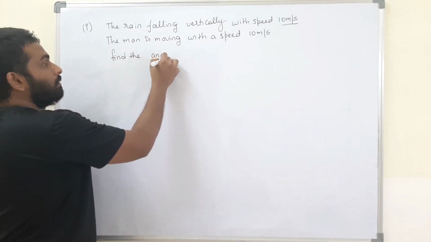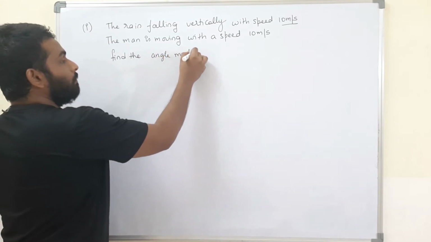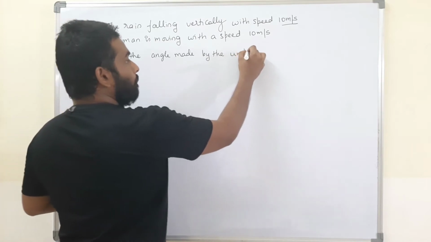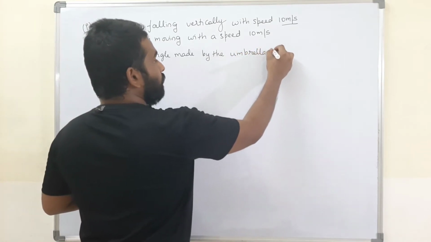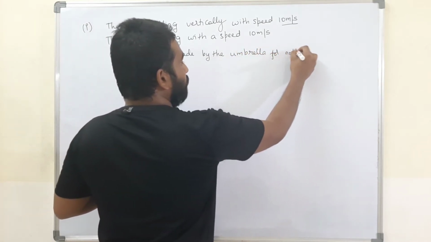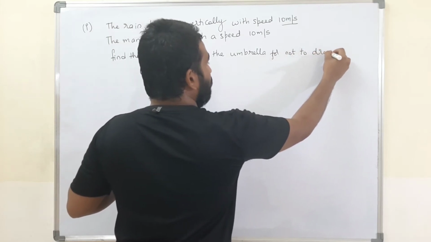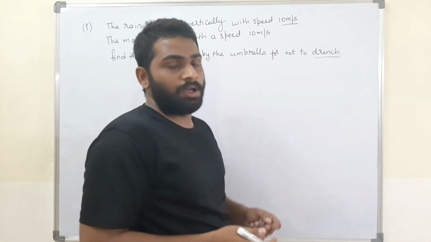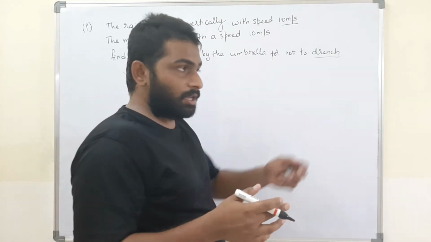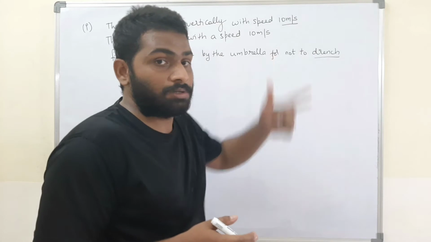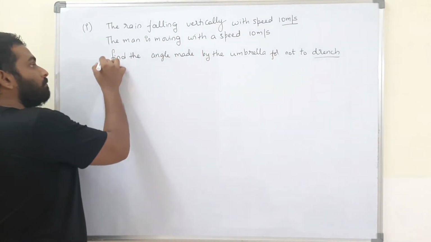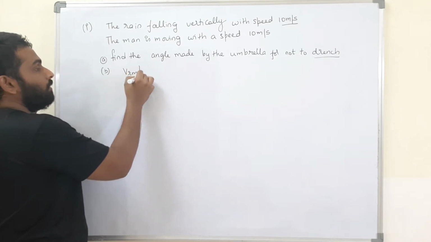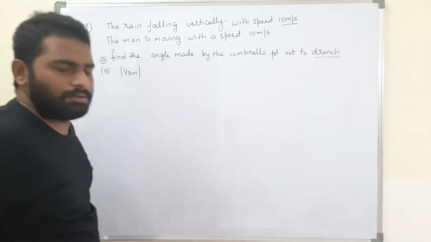the angle made by the umbrella for not to drench. What is the meaning of drench? Simply wetting. I don't want to become wet. Therefore, in which direction do I have to keep my umbrella? That is the question. The second point is to find the magnitude of Vr. This is very simple.